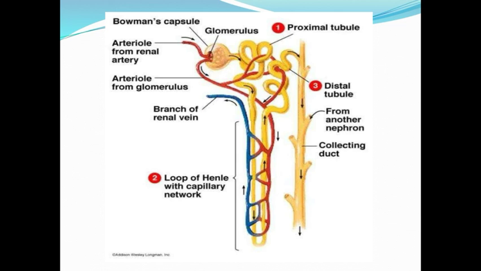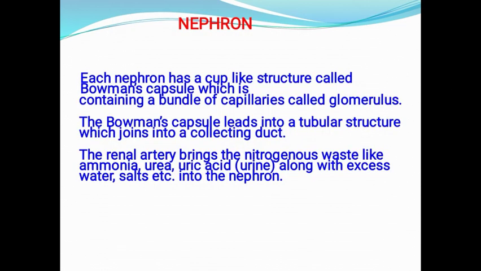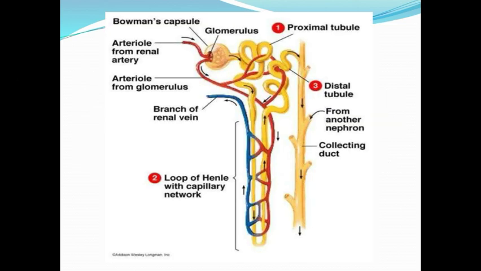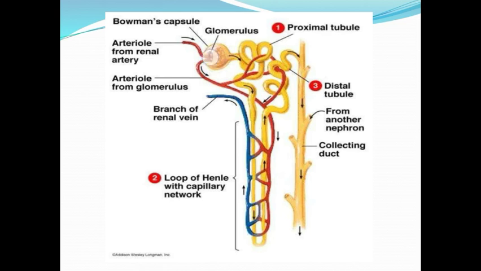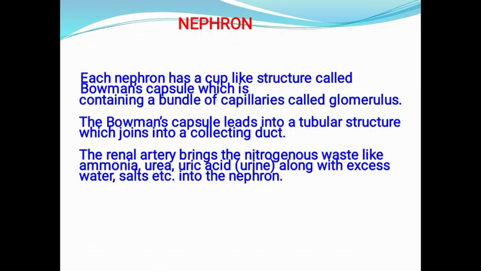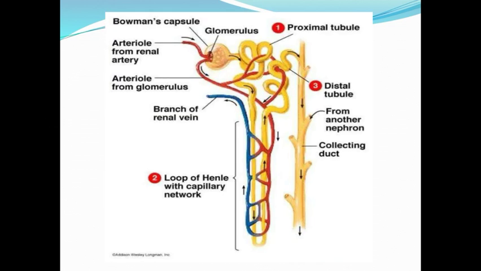Now let us see the description of nephron. Each nephron has a cup-like structure called the Bowman's capsule, which contains a bundle of capillaries called the glomerulus.